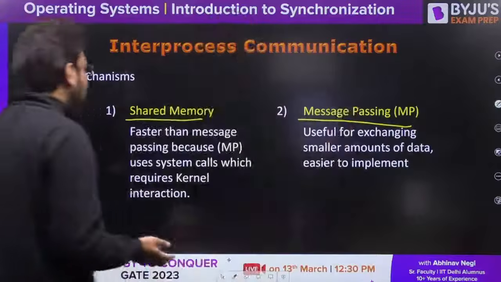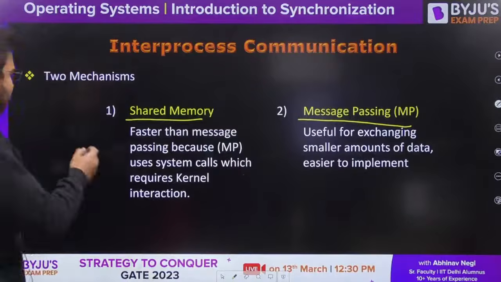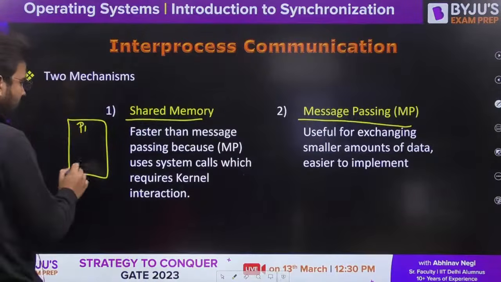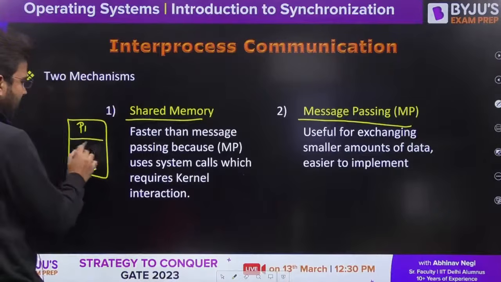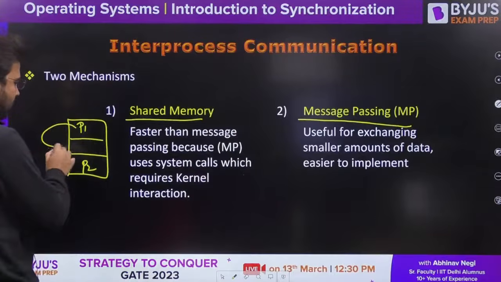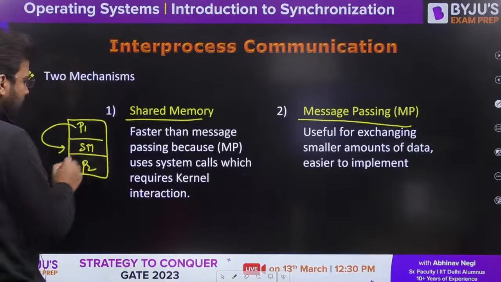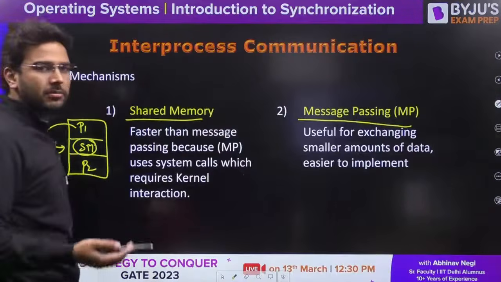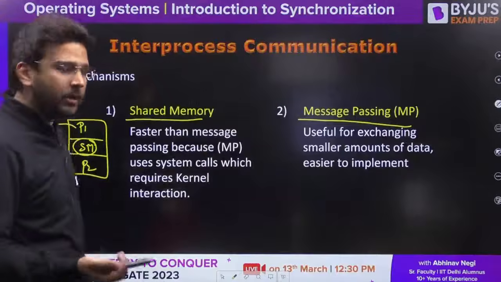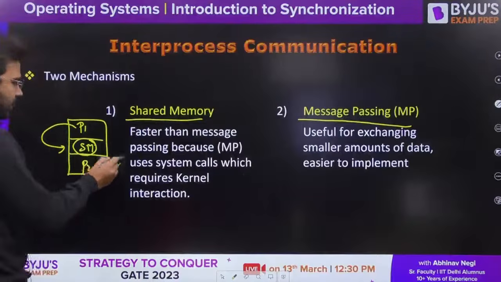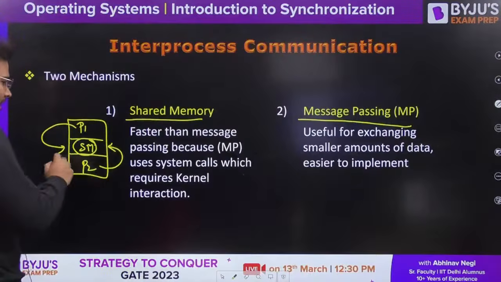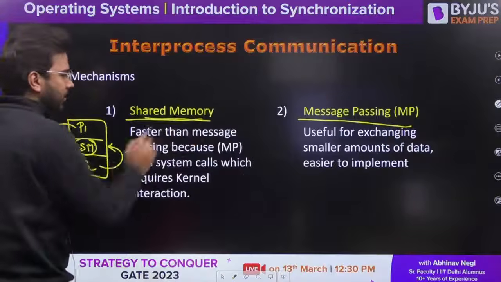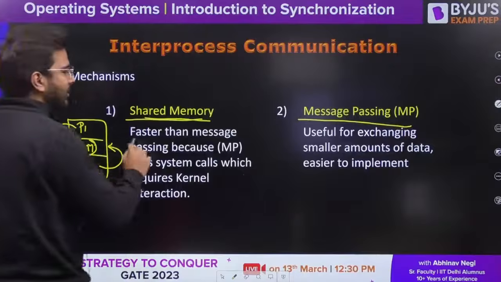So we have shared memory. In case of shared memory, let's say we have two processes, P1 and P2, and we have one shared memory. P1 is going to access the shared memory. Maybe you can have some resource, some common variable here in the shared memory, and P2 can also access this. So we can have communication between these two processes through shared memory, and it is faster than message passing.